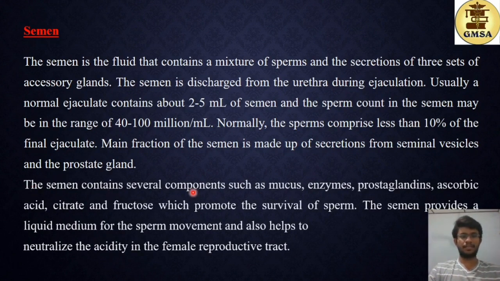The semen contains several components such as mucus, enzymes, prostaglandins, ascorbic acid, citrate and fructose, which promote the survival of the sperm. So these are required for the survival of the sperm. The majority of these components are released by the supporting or the accessory glands.